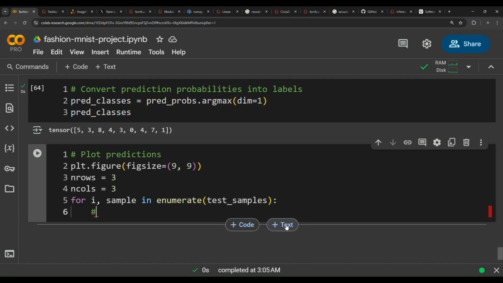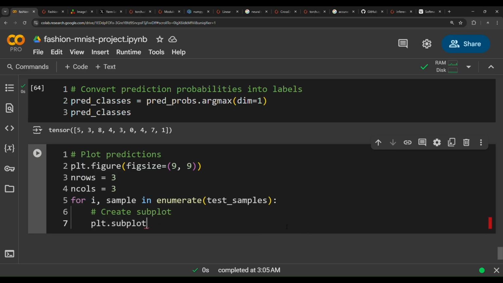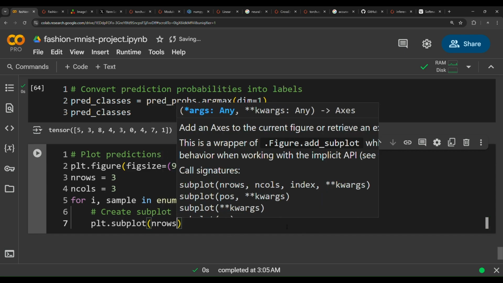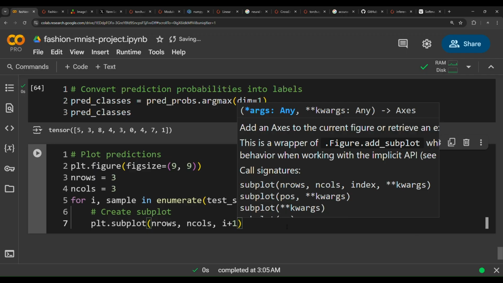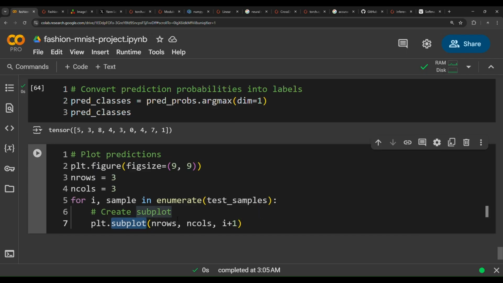First of all, create a subplot to append it to the plot. So plt.subplot, and then pass in here nrows, ncols, and then i plus 1. So subplot just adds subplots to the figure. We have a whole figure, and then we need to add subplots to this figure. So we need to specify the number of rows as 3, number of columns as 3, and then i plus 1.